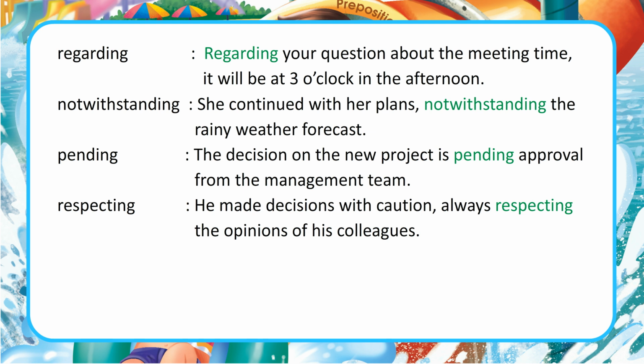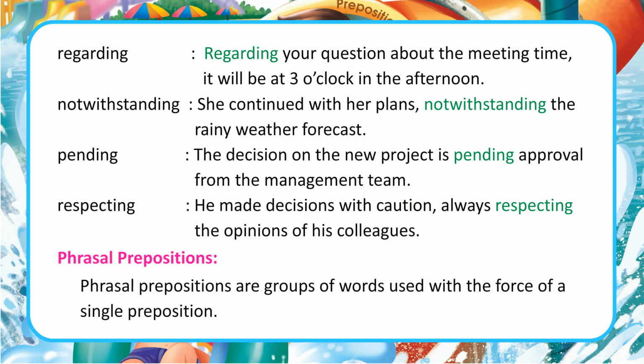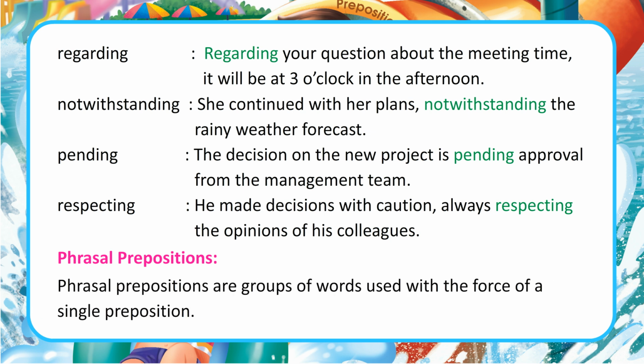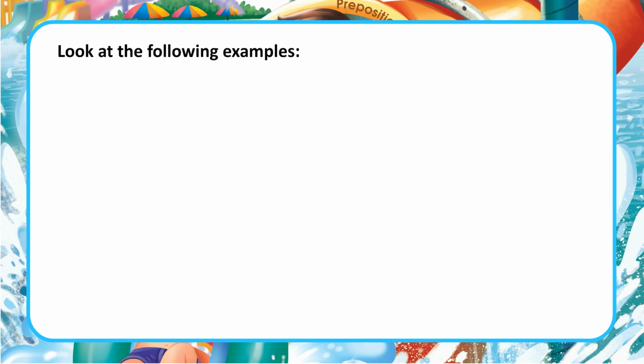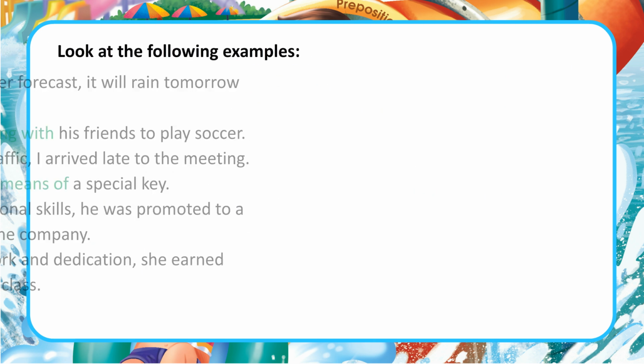Notwithstanding. She continued with her plans, notwithstanding the rainy weather forecast. Pending. The decision on the new project is pending approval from the management team. Respecting. He made decisions with caution, always respecting the opinions of his colleagues. Phrasal prepositions. Phrasal prepositions are groups of words used with the force of a single preposition. Look at the following examples.